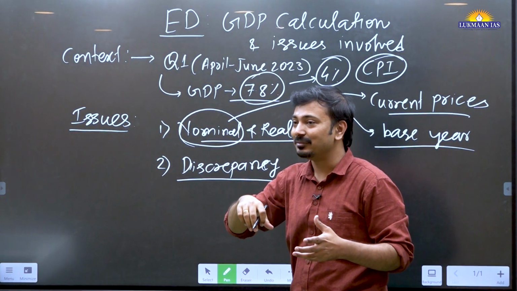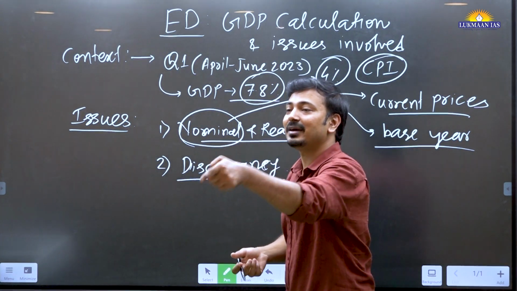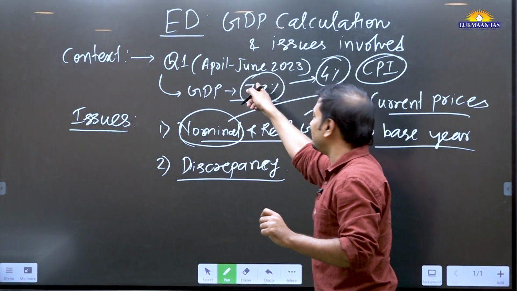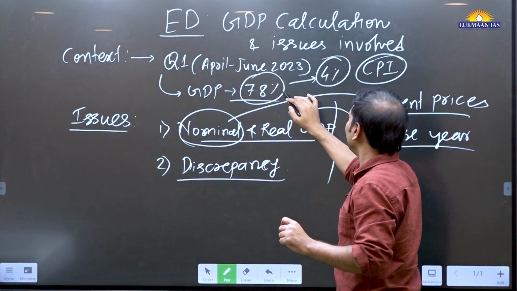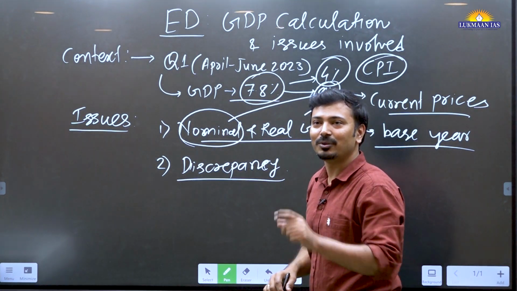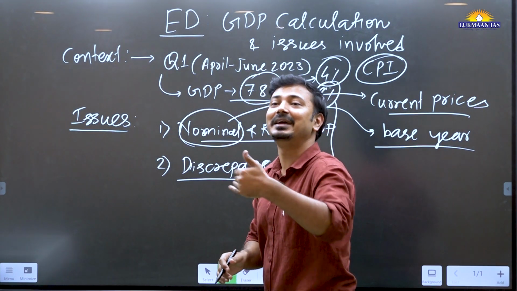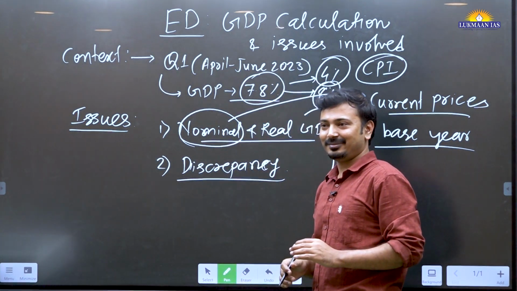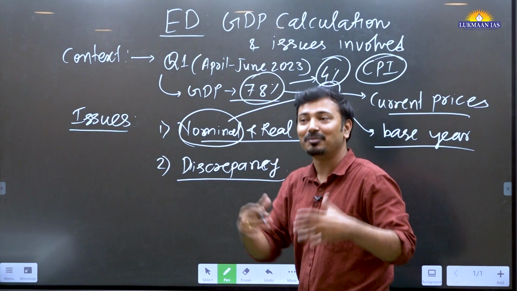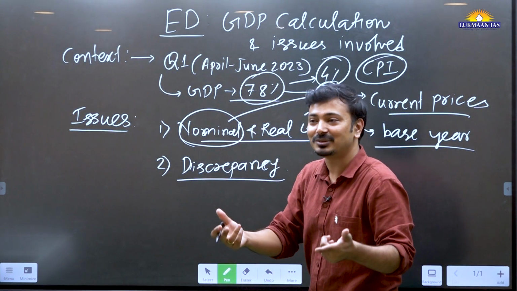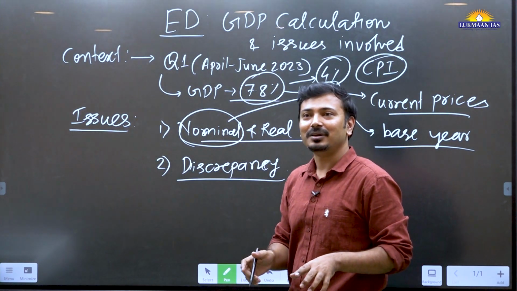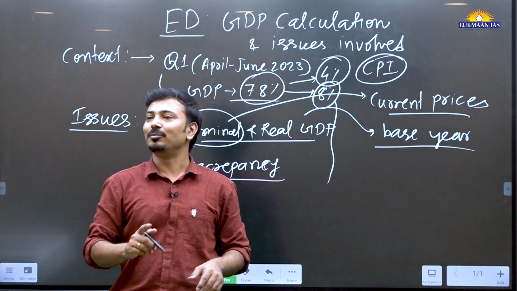But at the same time, there is one problem in calculation. If we consider the indicator of inflation as WPI for these 3 months, this will reach 8%. How come? Because for these 3 months, WPI was negative, less than 0. That means prices have not increased, rather the number of goods have increased. This growth is reflecting the number of goods and services. It shows that there is some problem with these indicators themselves, WPI and CPI.